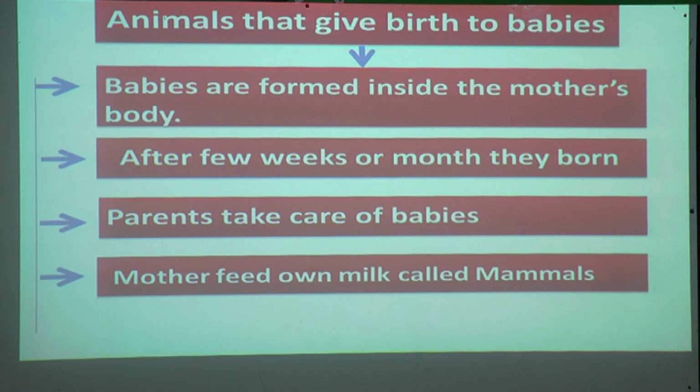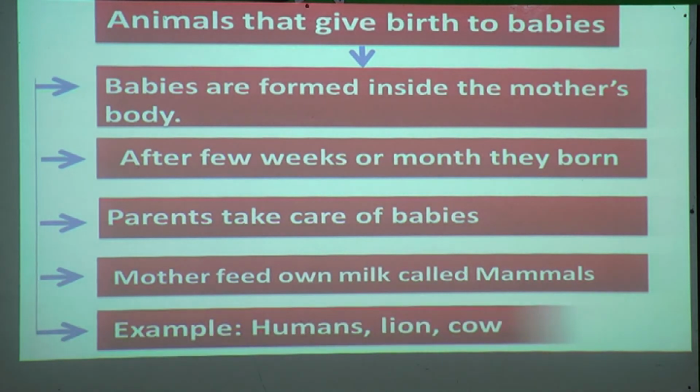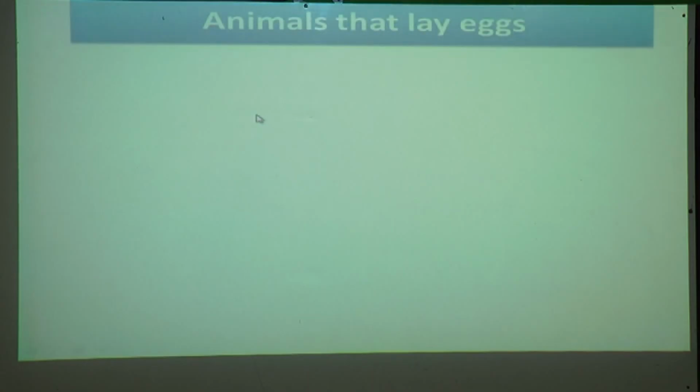The mother feeds her own milk. Yes, the mother feeds her child. Those animals are called mammals. Examples: humans, lion and cow. These are mammals.